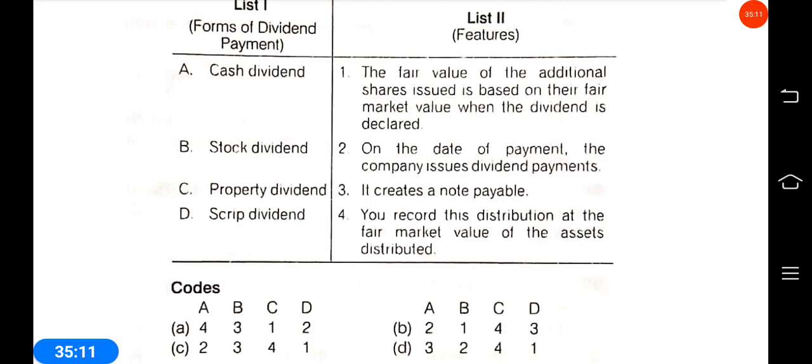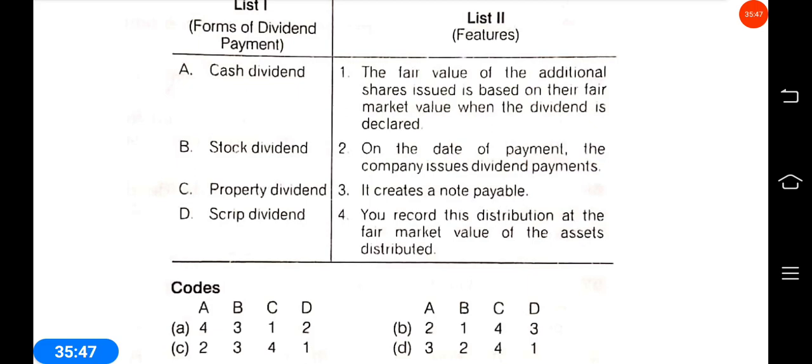Cash dividend. On the date of payment the company issues dividend payments. A cash dividend is on the date of a cash payment. Answer A is 2. Then stock dividend. Stock dividend is the fair value of the additional shares issued based on their fair market value. It is calculated on market value, so this option is 1. So B is 1.